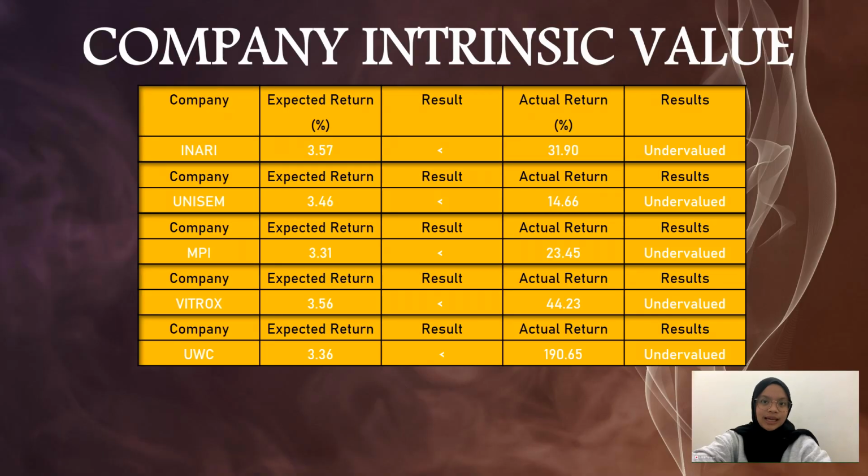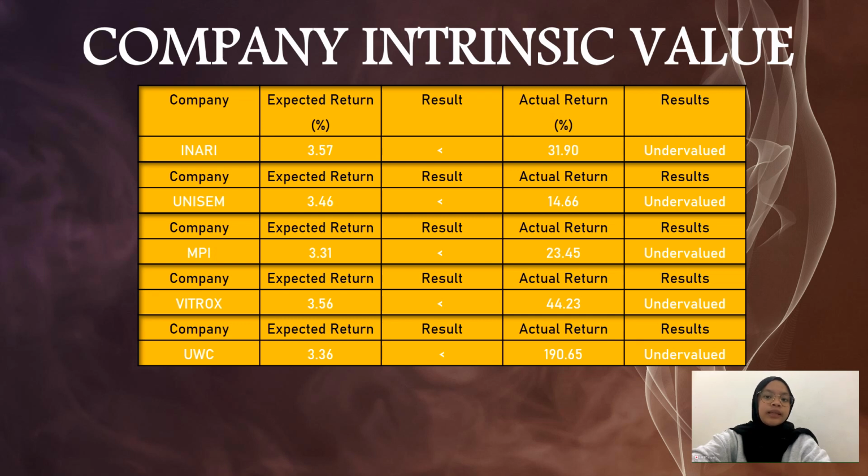Lastly, company intrinsic value. Intrinsic value is a measure of what an asset is worth. In this case, we will be comparing all 5 companies' actual return and expected return to evaluate their value. Inari gained 31.90% as their actual return compared to 3.57% of expected return. Unisem gained 14.60% as their actual return compared to 3.46% of expected return.